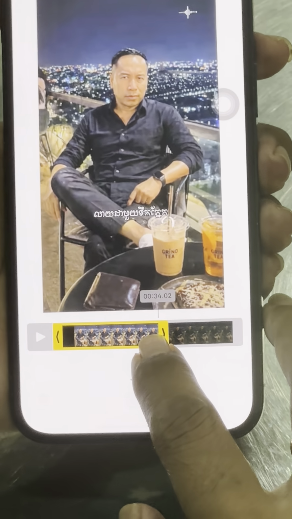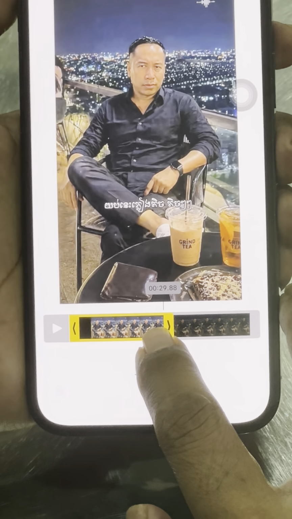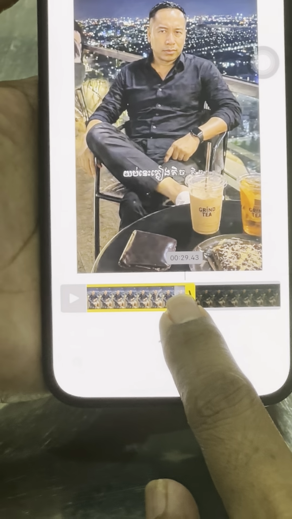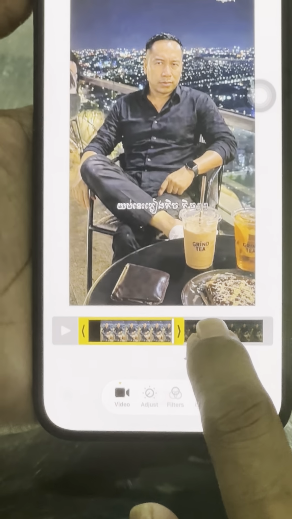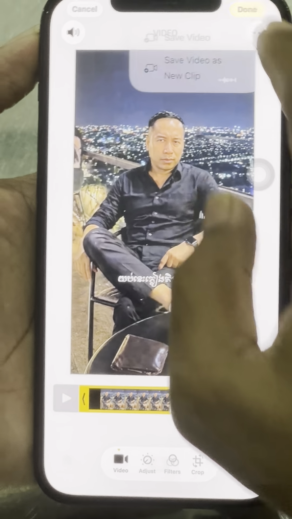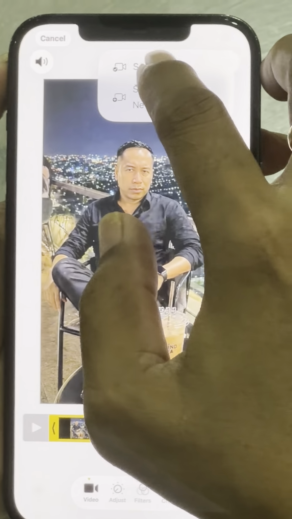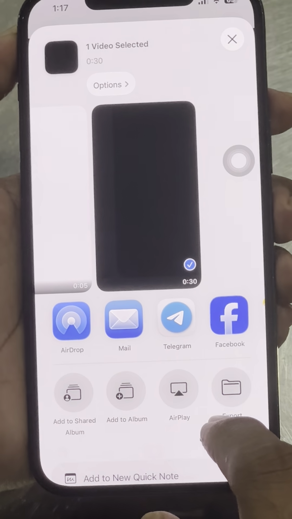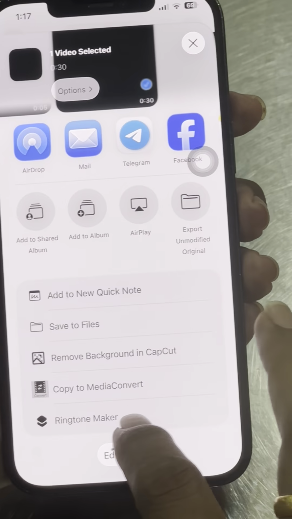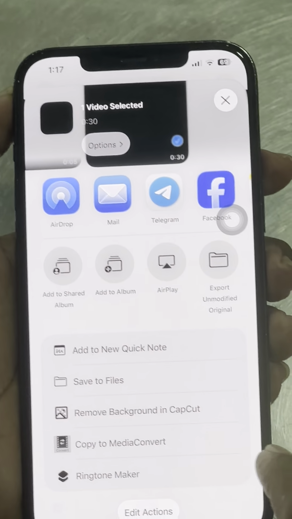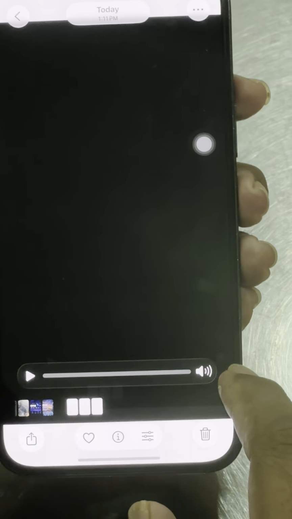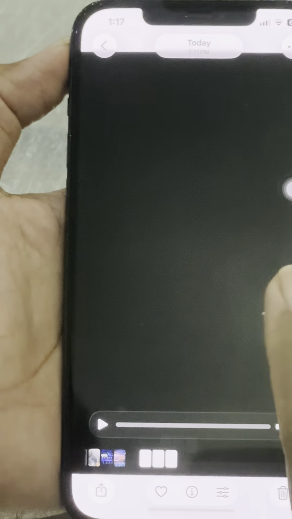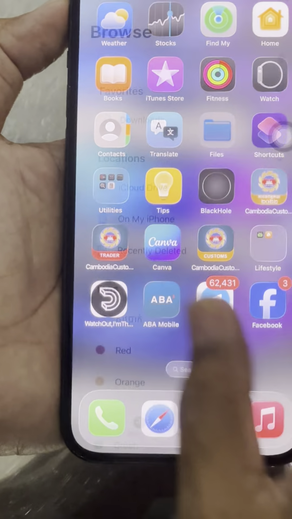Here is how to cut it to 30 seconds only. Done. Click done. Save the video. And then once again, do the same thing. And click open to save. And go to files.